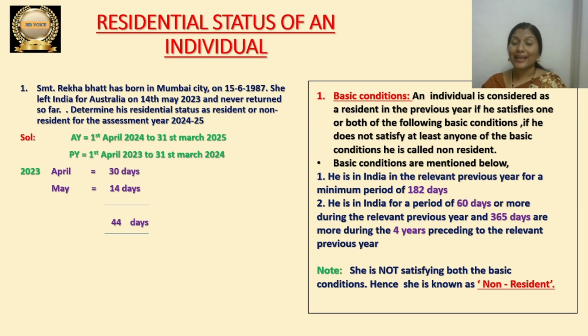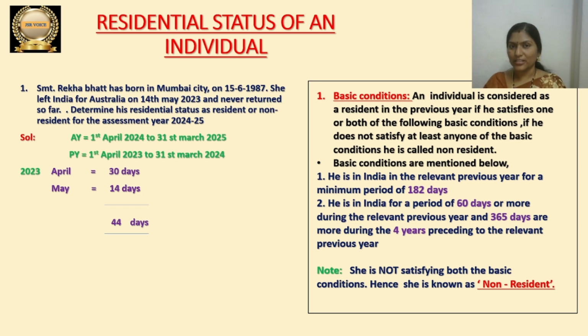So what are our assessment year and previous year at present? I gave it in the solution. You can have a look there. In the solution, AY means assessment year. So our present assessment year is 1st April 2024 to 31st March 2025. And what is a previous year? It is the 12 months period preceding the assessment year. Just before the assessment year, the one year period is known as previous year.